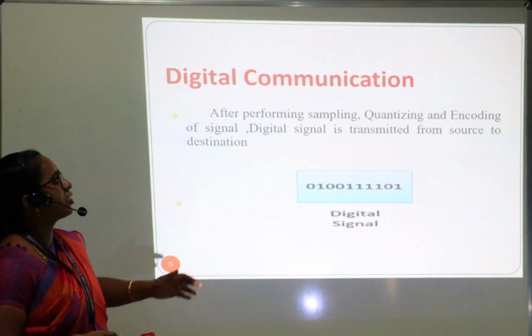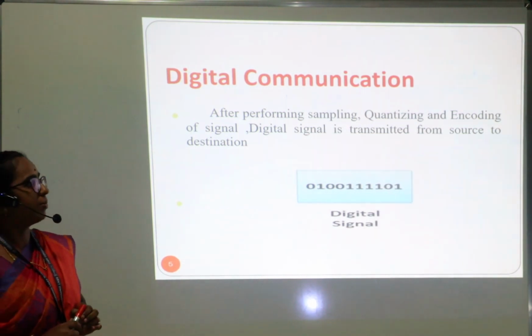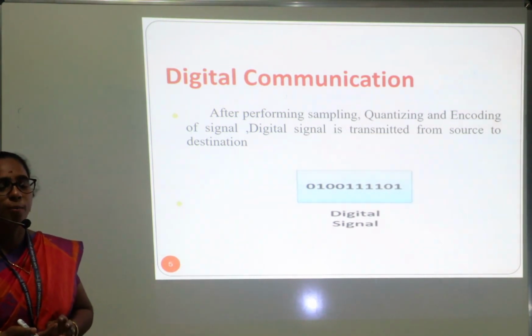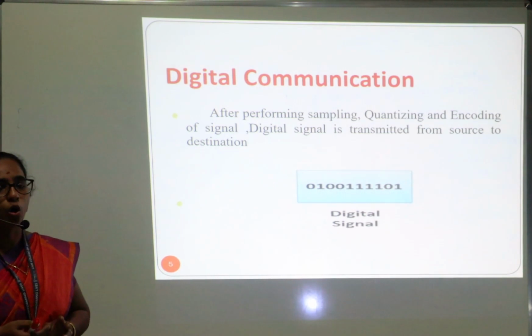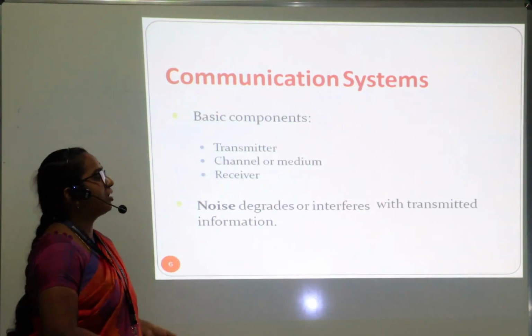Digital information is nothing but zeros and ones. We use this digital information in calculators, computers, and mobile phones. All these are processed as digital information. These come under digital communication.